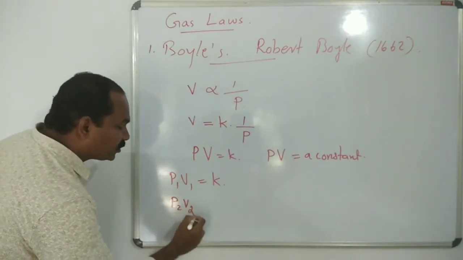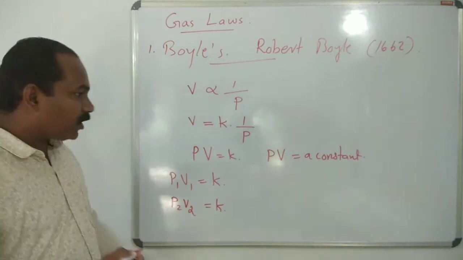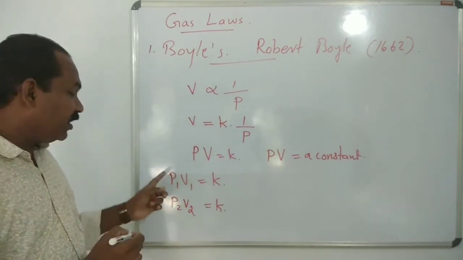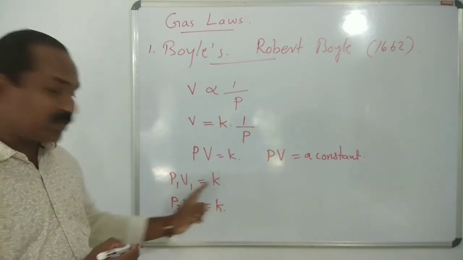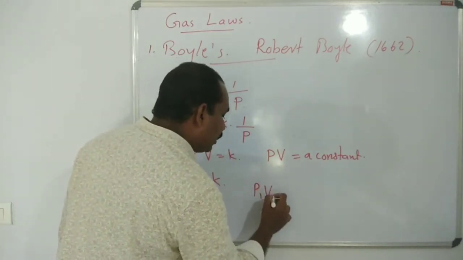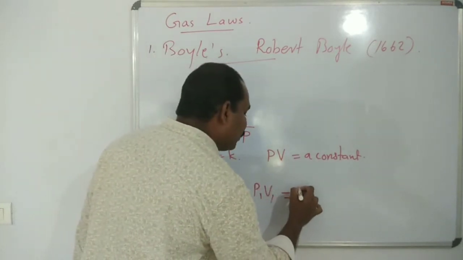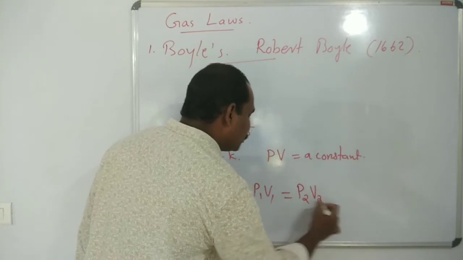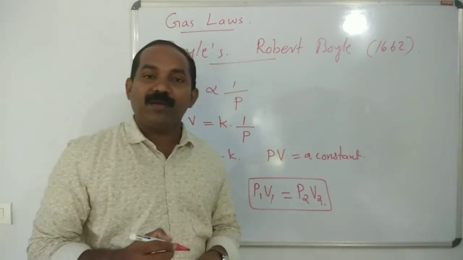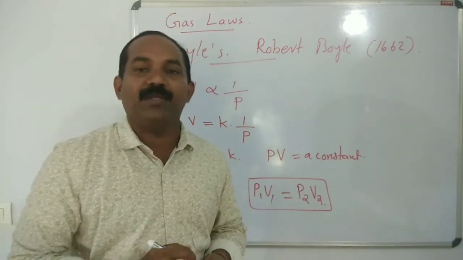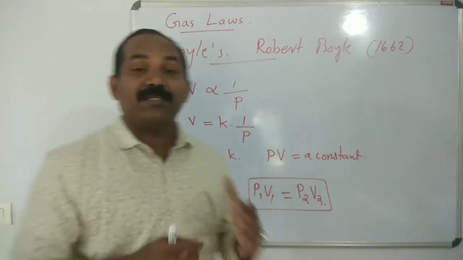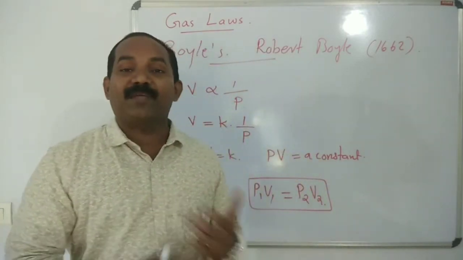So P2 V2 is a constant. Now we can conclude that for a given mass of gas, P1 V1 is equal to P2 V2. Are you clear?